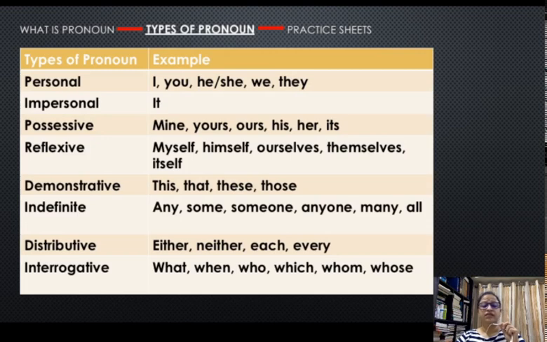The next category is distributive. Distributive pronouns are either, neither, each, and every.